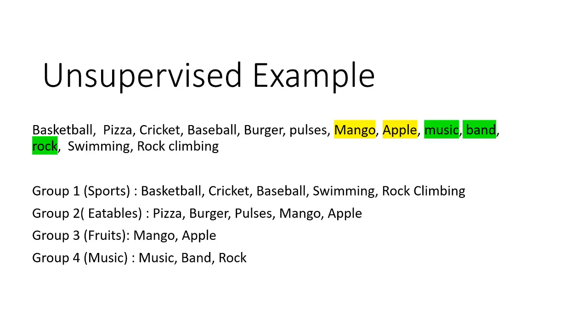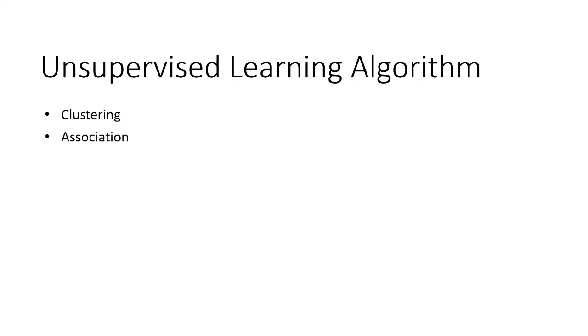Similarly, with unsupervised learning models, we pass the data to the model, and then it creates clusters or groups after comparing each data point to see how similar they are. Based on similarity, it places them in different groups. The few algorithms of unsupervised learning are clustering and association, which we are going to discuss in detail in future videos.